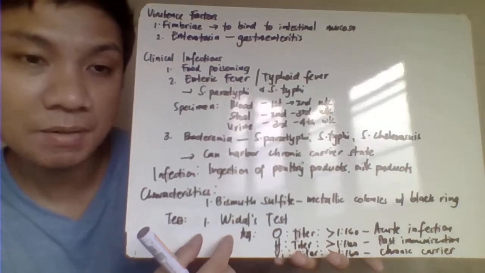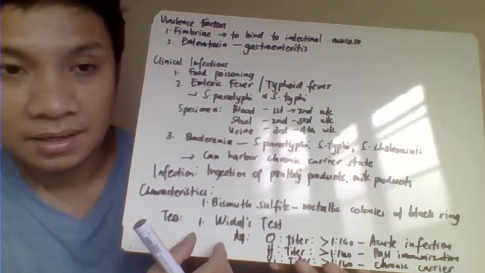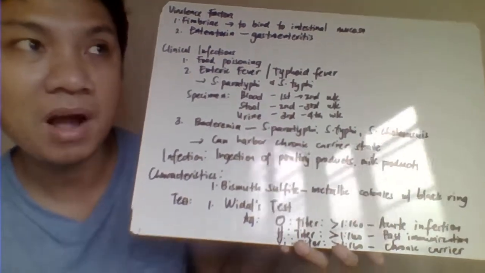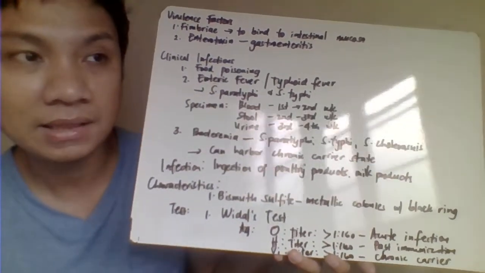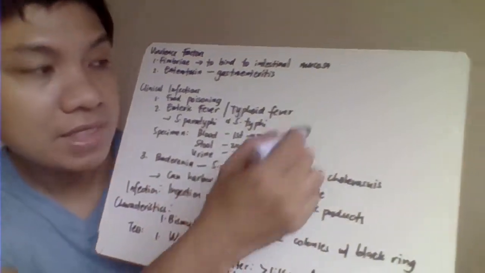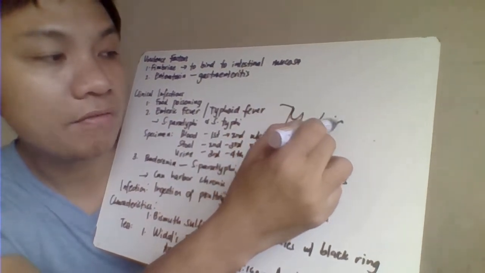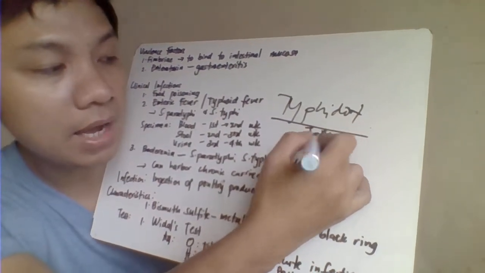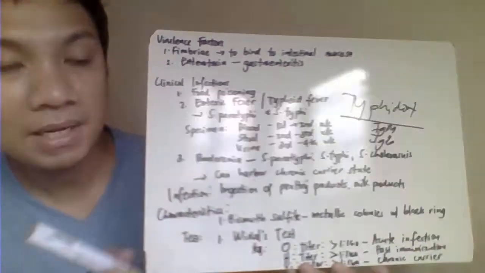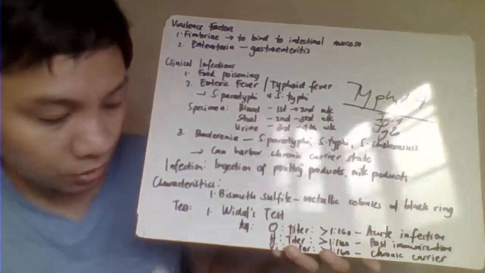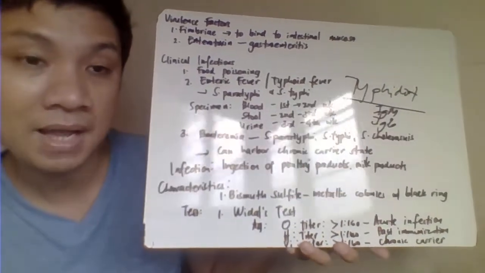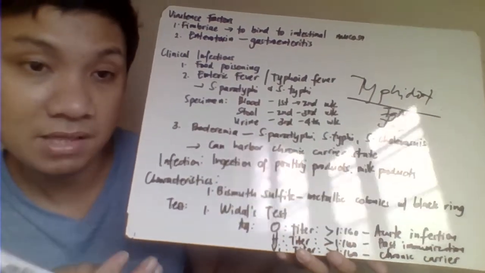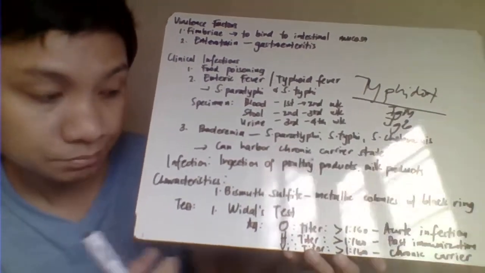Another one, we have here the test for identification of your Salmonella, we have your Widal's test. Although yung Widal's test natin is already an obsolete one, so we are doing the Typhidot. Typhidot ang ginagamit natin ngayon. Okay, Typhidot is for the antibody, IgM, saka IgG na antibody. Madidetect natin, serological test. This test can give some variety of information based on the titer.